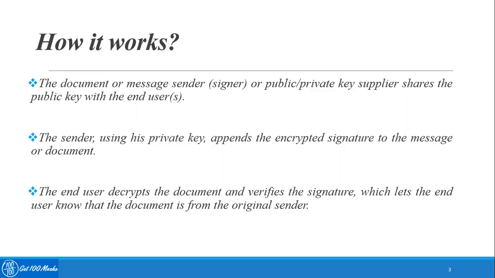The private key is left with the sender, whereas the public key is sent to the receiver. The sender uses his private key and appends the encrypted signature to the message or the document. The end user decrypts the document and verifies the signature, which lets the end user know that the document is from the original sender.